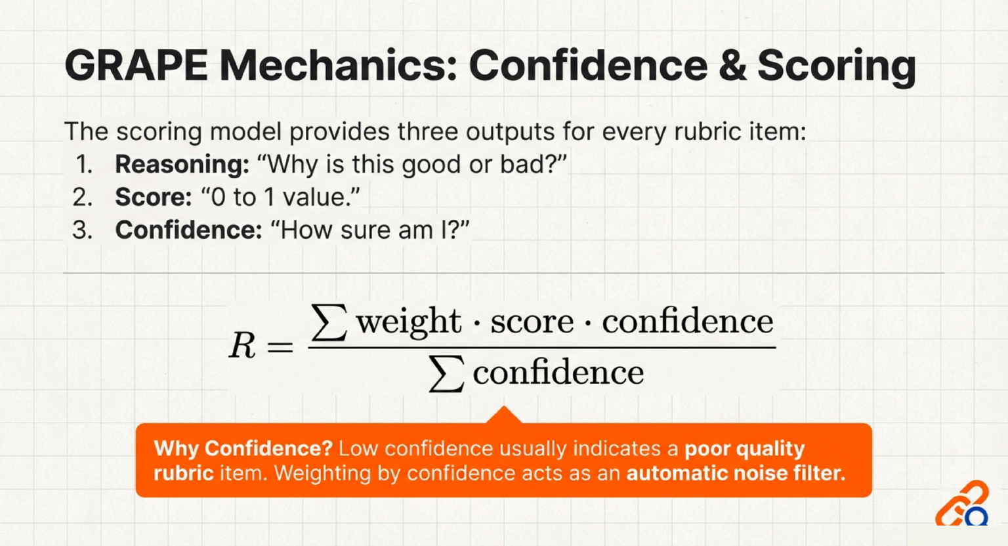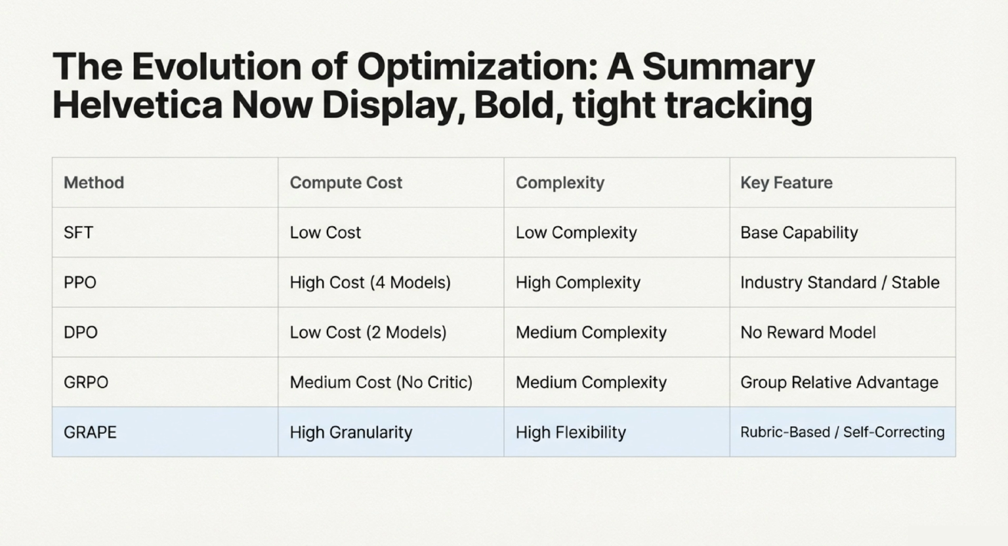To summarize the evolution of optimization, SFT gives us base capability at a low compute cost. PPO is the stable industry standard but comes with high compute cost and complexity. DPO offers medium complexity with a low cost by eliminating the reward model. GRPO brings medium compute cost and complexity by using a group relative advantage. Finally, GRAPE offers high flexibility and granularity by being a fully rubric-based, self-correcting system.